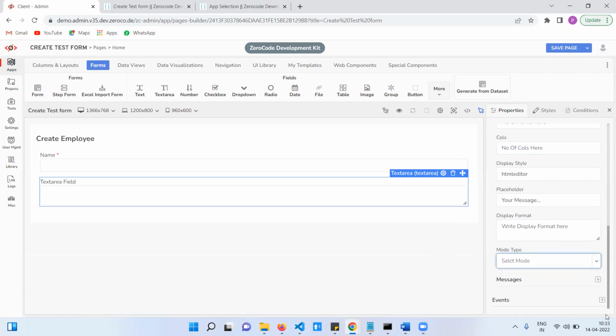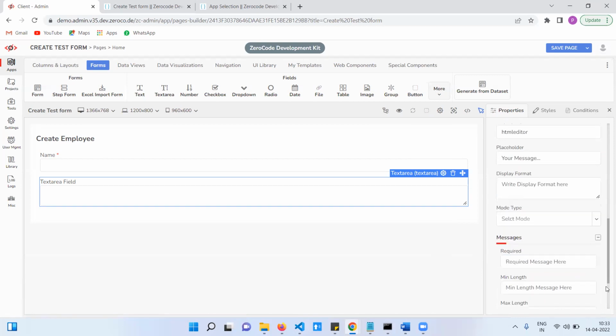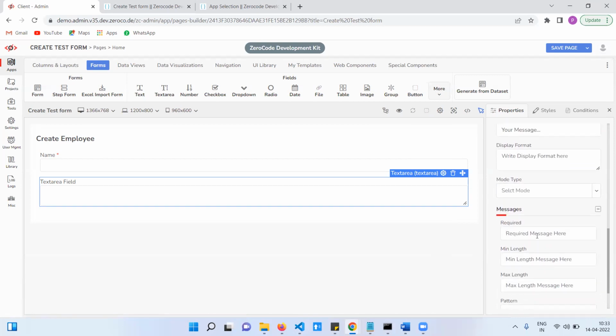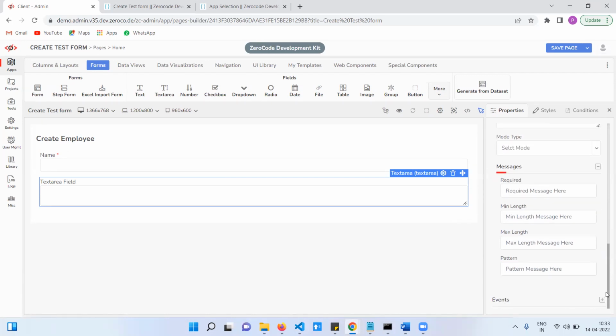If validation fails, you need to show messages. If required fails, show the required message. If min length fails, we show the min length message. Same as we discussed for the text field, similar to this one as well.